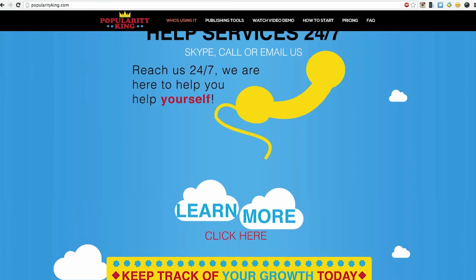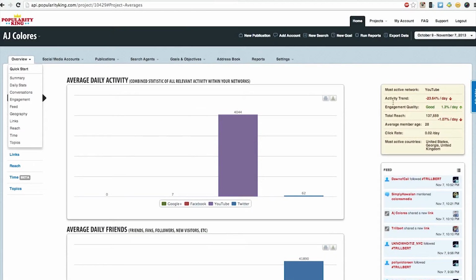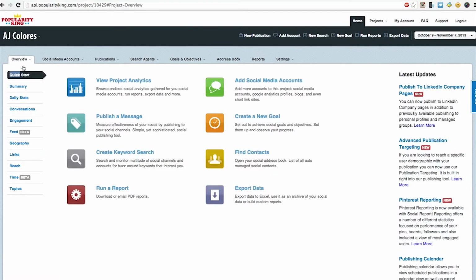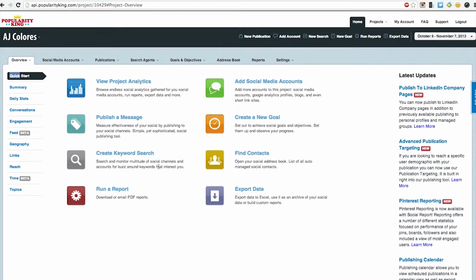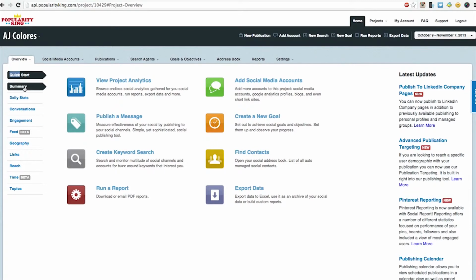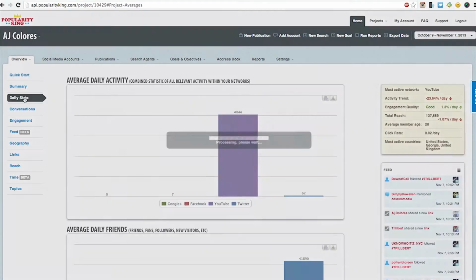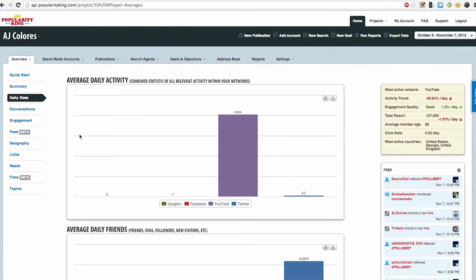So, having said that, we are going to go into the daily stats. Here we go. Now, this is your normal quick start. This is what you're going to see when you log into the API. Now, over here, we just went over summary. Now we're going into daily stats. This is going to give you the stats of your daily, on a daily basis.